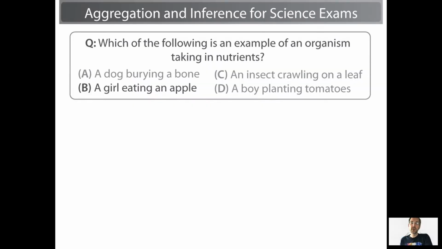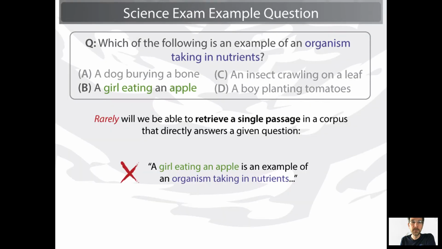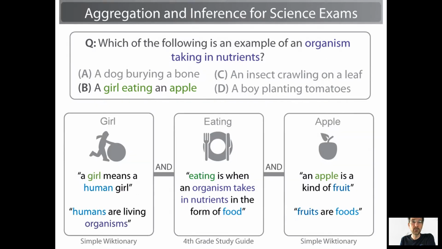So to help ground this task, consider the following question from the New York Regents Science exam. Which of the following is an example of an organism taking in nutrients? The answer is a girl eating an apple. And so rarely with these complex inference questions do we get lucky enough to find a single passage in our corpus that we can just retrieve outright that answers the question. Even if your corpus is the size of the web, this is really unlikely to happen in general.